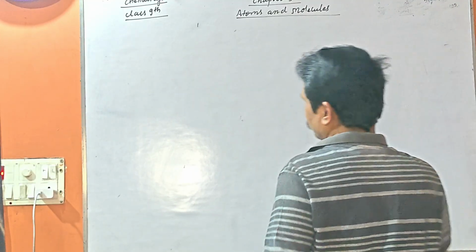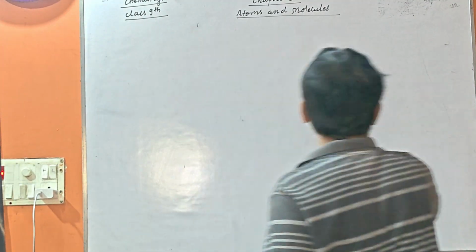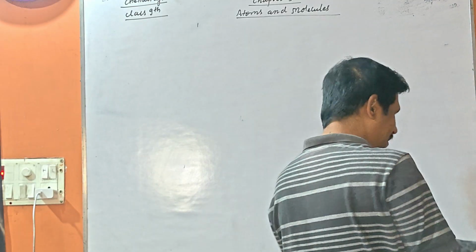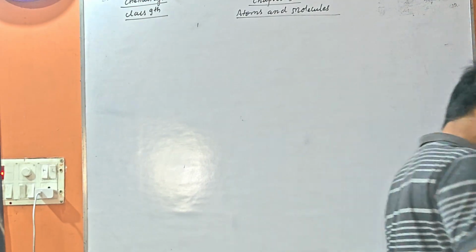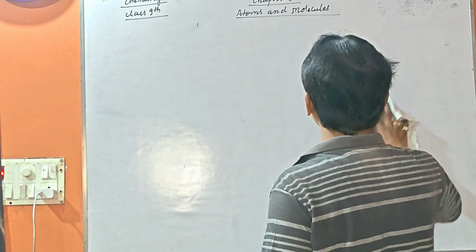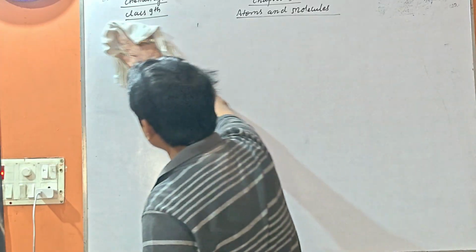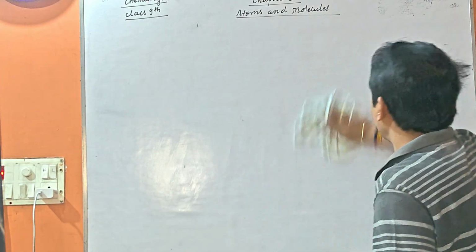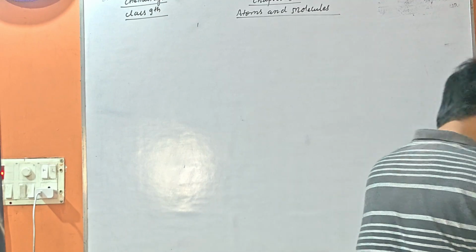These are the things you always see with elements and compounds. So let us understand these things today. These things are known as valency.